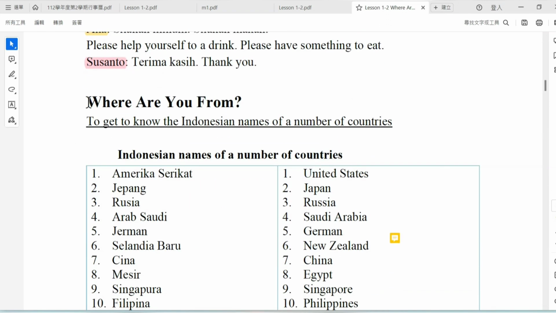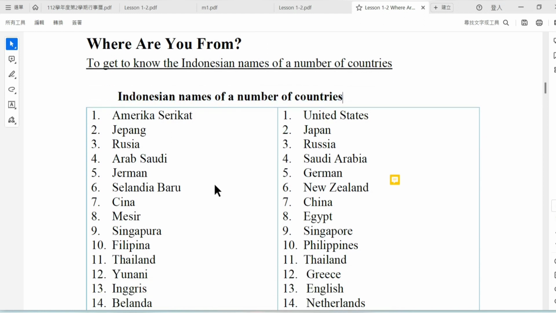And now is where are you come from? Now we want the students to understand where a person comes from. Before that, we will introduce the Indonesian names of a number of countries.